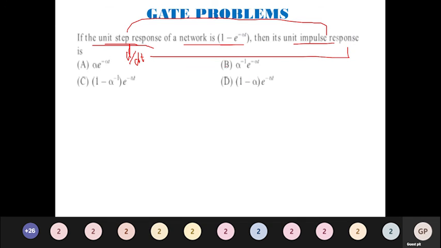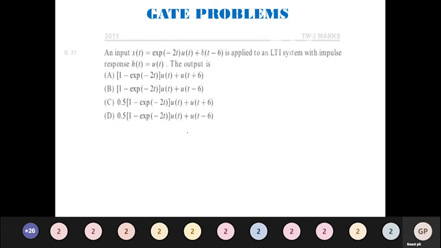So just blindly differentiate this thing. Differentiation of a constant is 0, and differentiation of this will yield a minus in front. This comes to the front, minus alpha e to the power minus alpha t. Minus into minus will become plus alpha e to the power minus alpha t. Which option is having this? Option A is the correct answer. So a very simple problem, but this is asked in GATE. We will move to the next question.